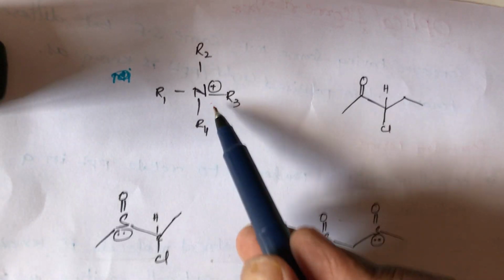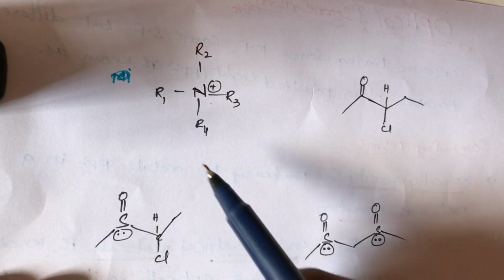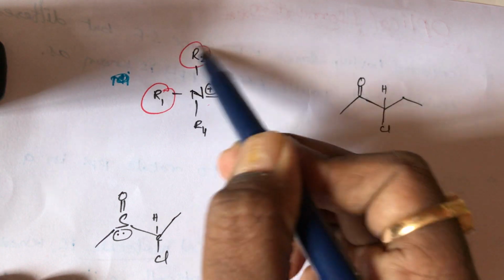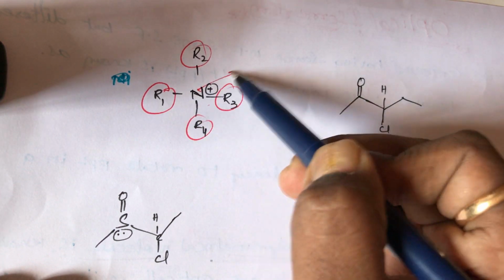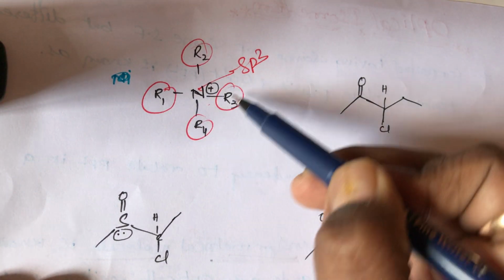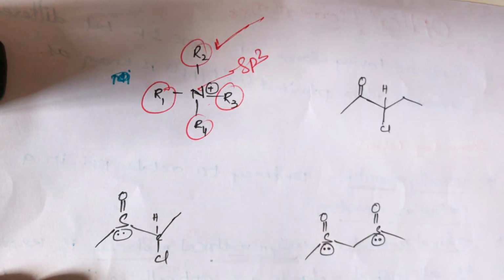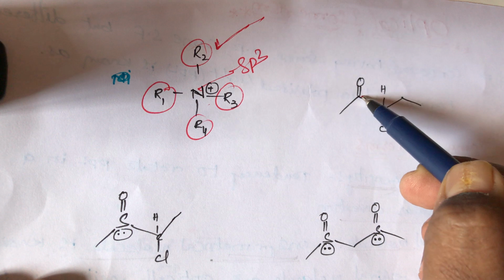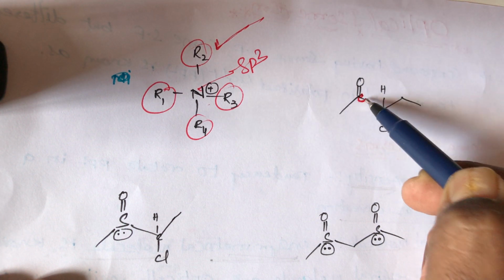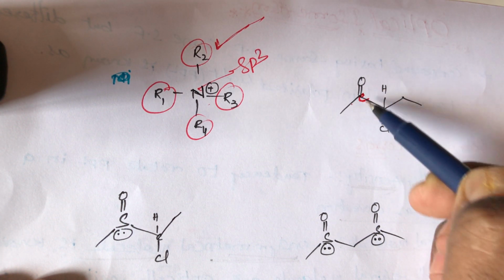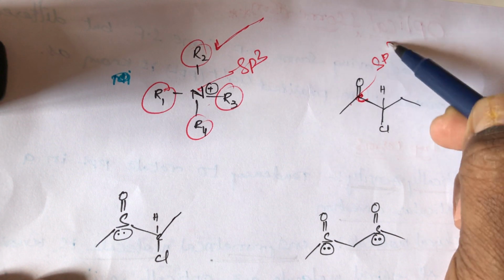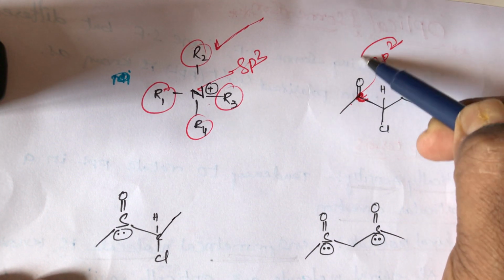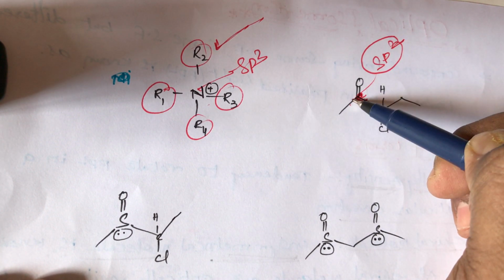And here, this nitrogen is surrounded by four different alkyl groups. This is R1, R2, R3 and R4. So this is also sp3 hybridization. This compound will show optical isomerism. And what about the second compound? In this compound, this carbon has a carbon double bond, so it is sp2 hybridization. This and this carbon are sp2 hybridized, so it will not show optical isomerism.